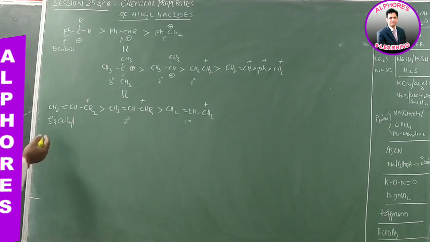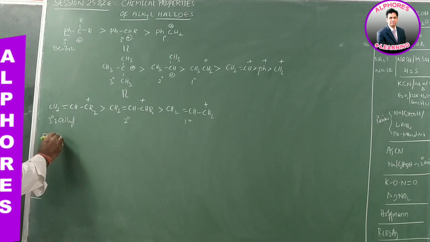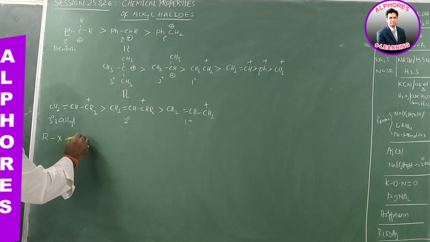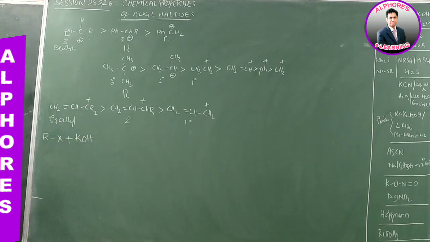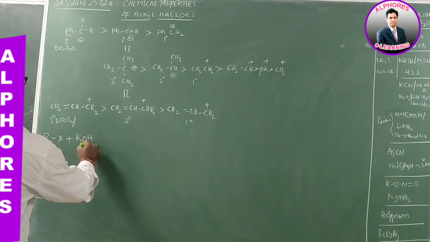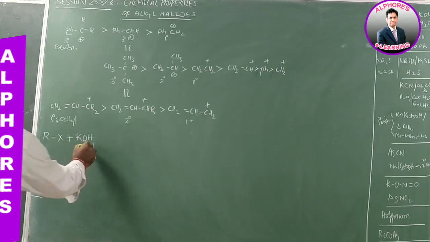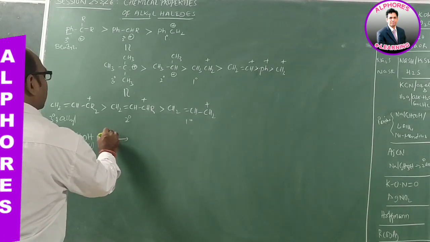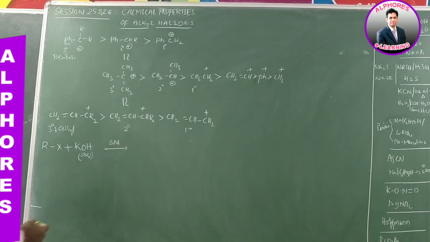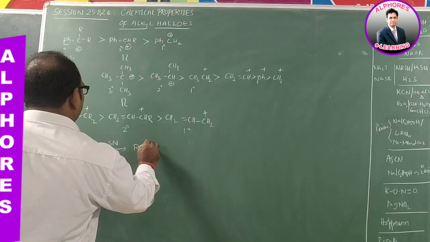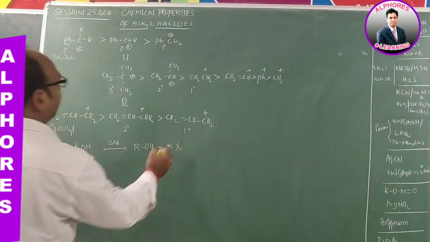First one, with aqueous KOH: alkyl halides upon reaction with KOH. There are two types of alkalis, aqueous and alcoholic. In aqueous medium, water medium, it undergoes nucleophilic substitution reactions. These are SN reactions. We get alcohols and KX.